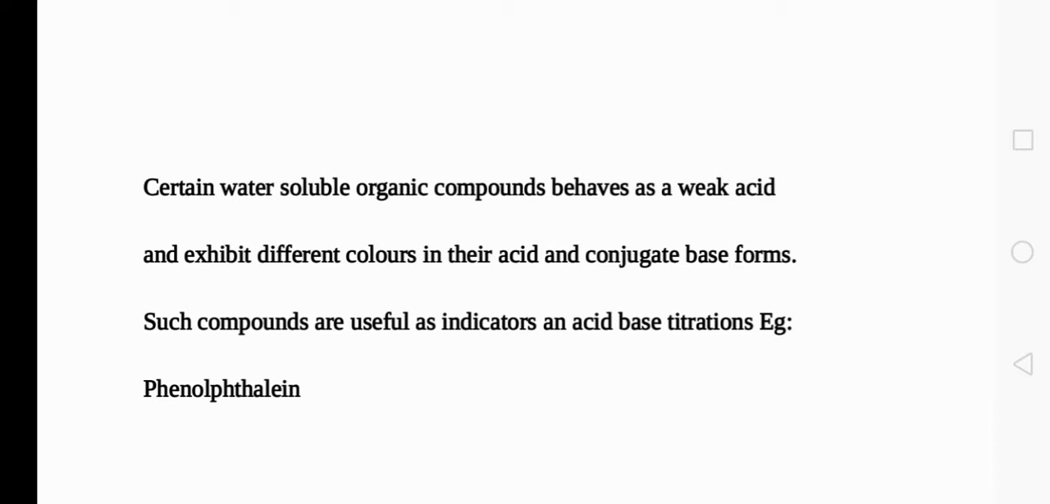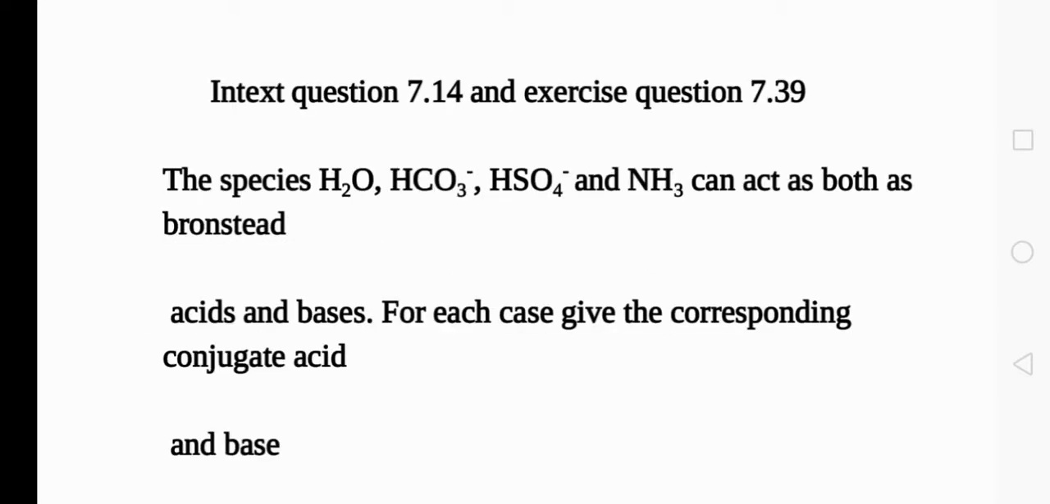Such examples of such substances are the indicators phenolphthalein and methyl orange. Many other examples we have learned. There is a question in the text, question number 7.14, and exercise question 7.39.